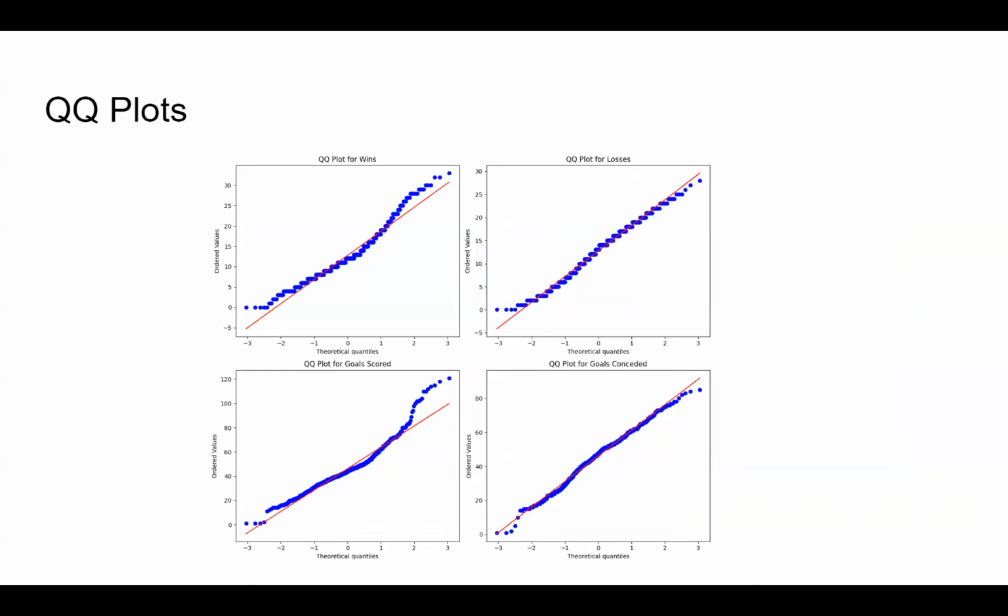The next plot is a QQ plot. So a QQ plot tells us how normal the data is. If the data points remain close to the reference line, the data is quite normal. And as we can see, all four of our columns, except some of the outliers, are quite close to the reference line, and hence, for the most part, they seem to be normal.